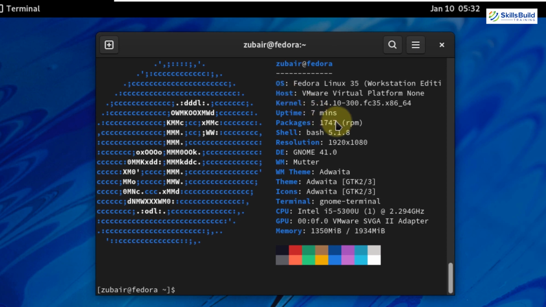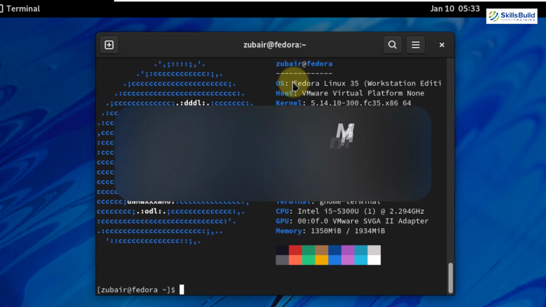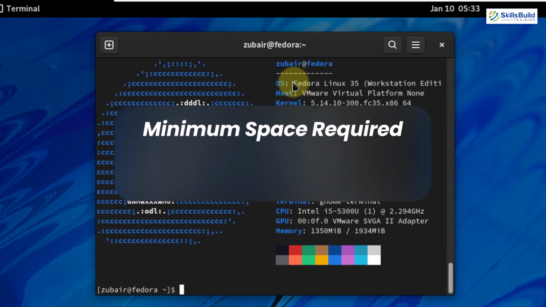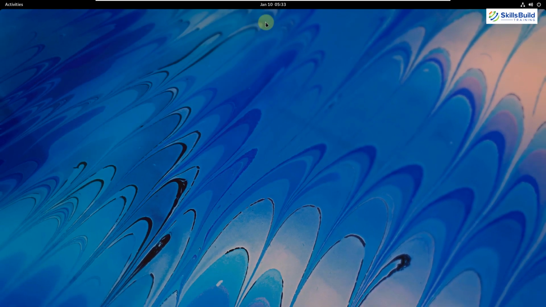So here we have all the information about this Linux distribution. The operating system is Fedora Linux 35 and the desktop environment is GNOME 41, as you can see here. Then we have some of the themes, icons, terminal and other information. This is the latest one and it just got released in November. The minimum space that you might need to install this Linux distribution is 20 gigabytes. And with that, we are done with Fedora. Now let's move on to the next one.